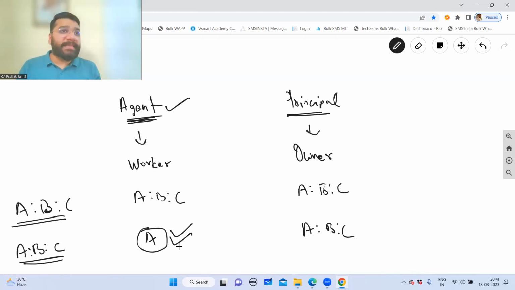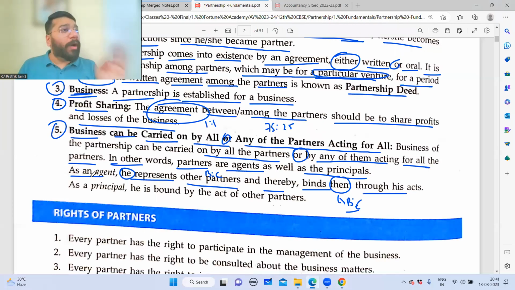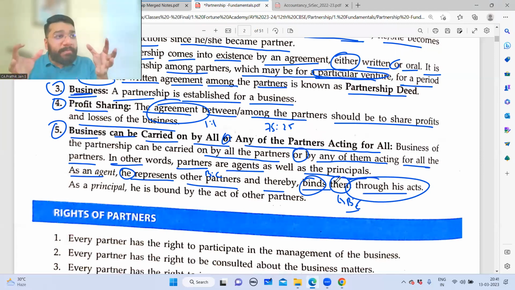The question that arises is that who will be held responsible? A has taken a loan of 5 crore rupees from the banker. Will A be only responsible or all the three partners are responsible? All the three, sir. All the three partners are responsible because as an agent, whatever work he's doing, through his act, he binds all the other partners also. Binds means what? He makes everyone equally responsible. That is default. Am I clear?